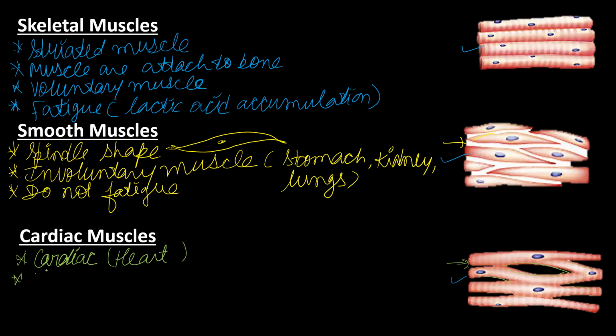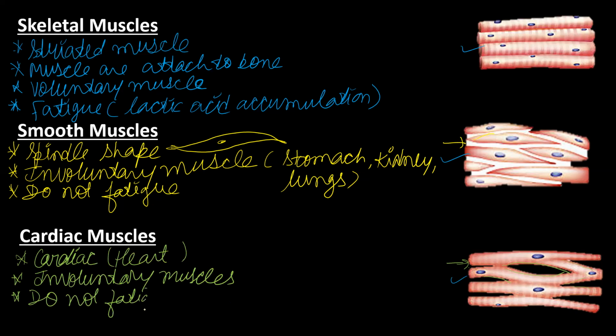And they are involuntary. You cannot control your heart because it has its own functioning control. So these are involuntary muscles, and they will also never get fatigued. They are again striated, but branched.